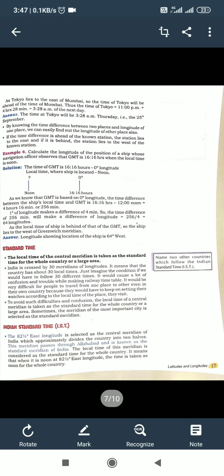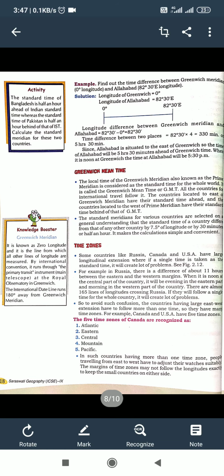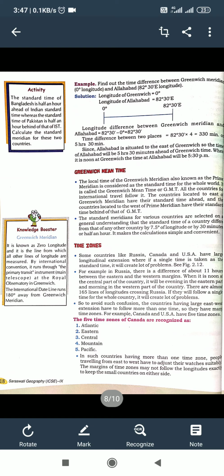Next I am going to tell you about Greenwich Mean Time. What is Greenwich Mean Time? The local time of the Greenwich Meridian, also known as the Prime Meridian, is considered as the standard time for the whole world. It is called Greenwich Mean Time or GMT. All the countries follow it for international travel.